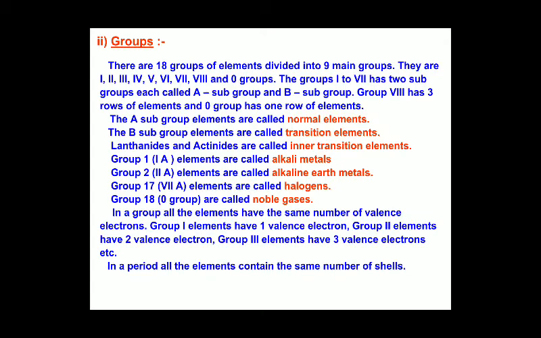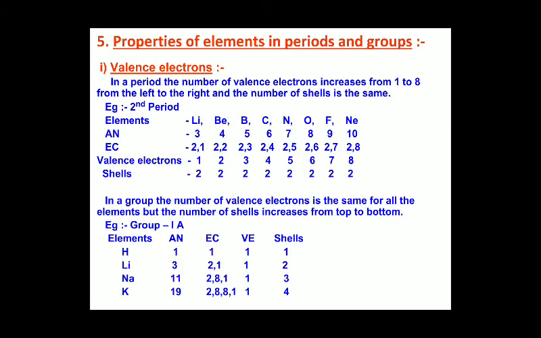The 18th group is called the noble gas or inert gas elements, and the 17th group is called the halogens. Each group has its own valency, valency in the sense of free electrons. Now we'll see some other properties of the modern periodic table.